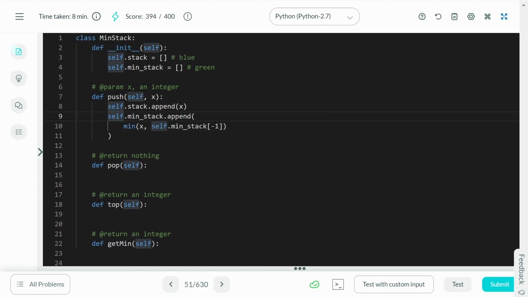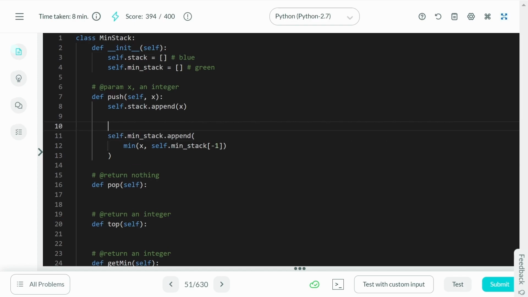But now we have to take care about one thing. This is a common thing which we have to take care across all the stack questions. See, what we have tried to do here is to access the -1 element on the min stack. That is, I want to find the top element of the min stack. But this will only work if the self.minStack is not empty.